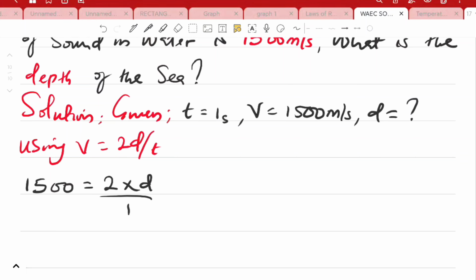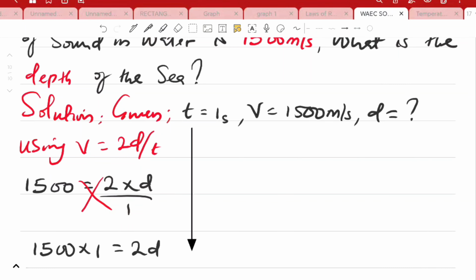Are you with me? Let's indicate that cross multiplying, 1500 multiplied by 1 is equal to 2D. So that 1500 multiplied by 1, to give you back your 1500, is equal to 2D.